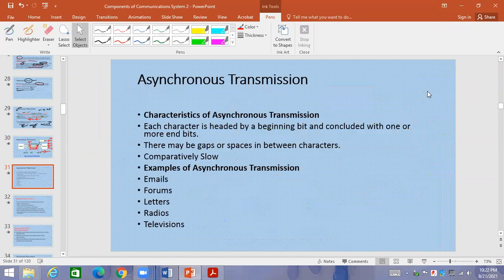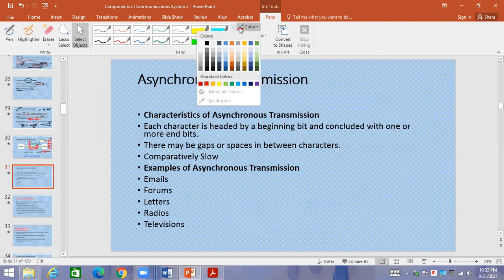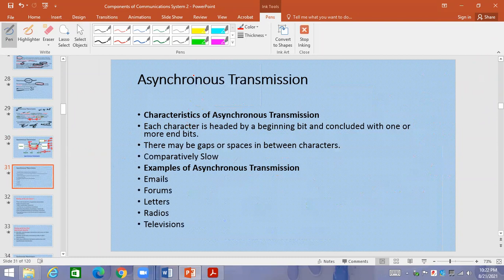Characteristics of asynchronous transmission, as I have mentioned. Each character is headed by beginning bit and ending bit. I have already mentioned this point. This is ending bit, and this is beginning bit.